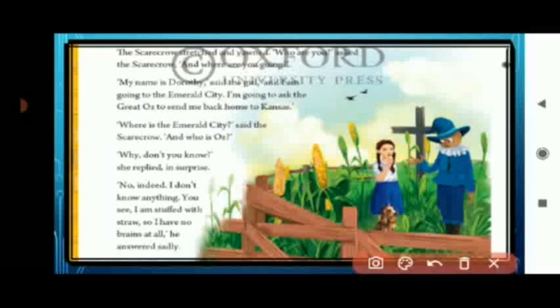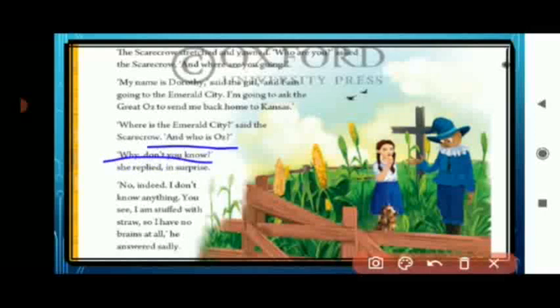The Scarecrow is asking, "Where is your home? Is it in the Emerald City?" said the Scarecrow. "And who is Oz?" So the Scarecrow is asking, who is Oz? Is your home in the Emerald City? Emerald is the name of a city.